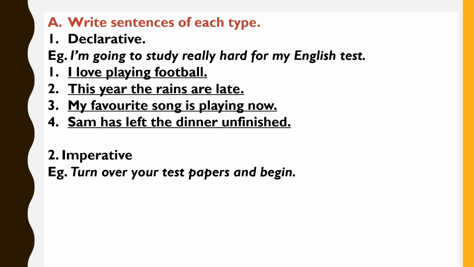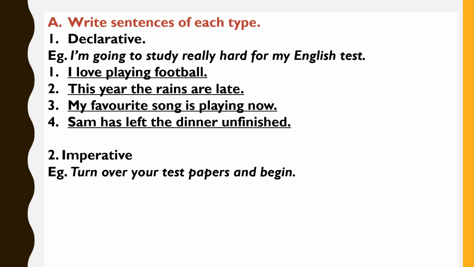Children, here also you have to frame 4 imperative sentences. The first one is already shown to you. Example, turn over your test papers and begin. What does an imperative sentence do, children? An imperative sentence gives a command, it gives an advice, or it makes a request.